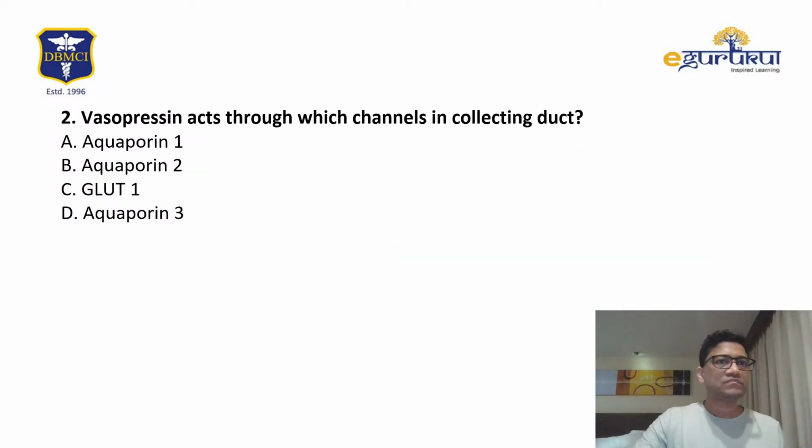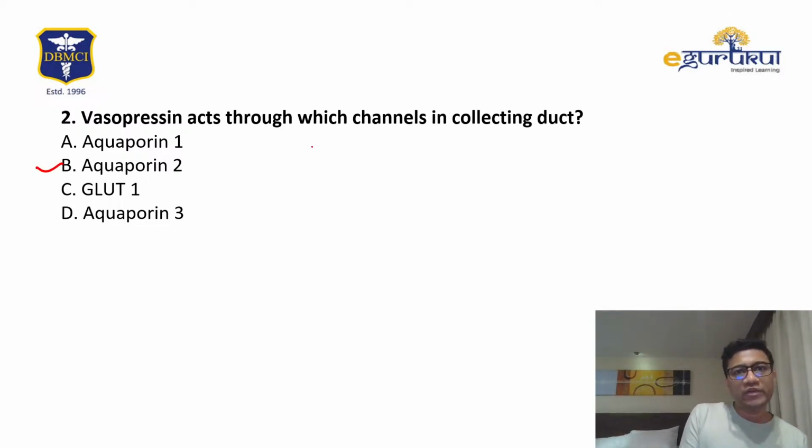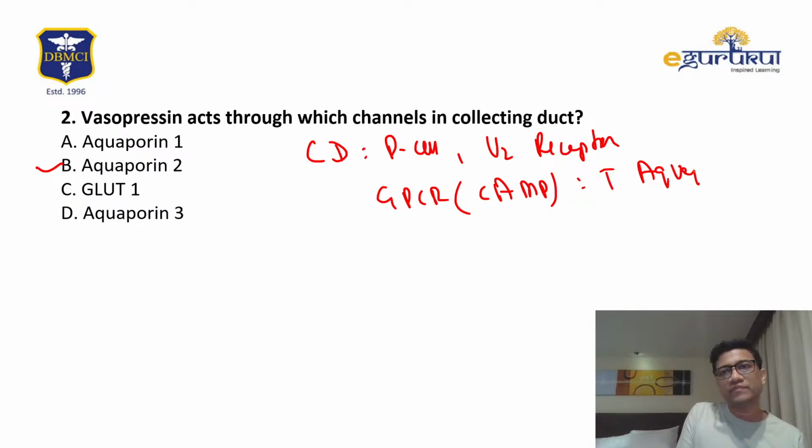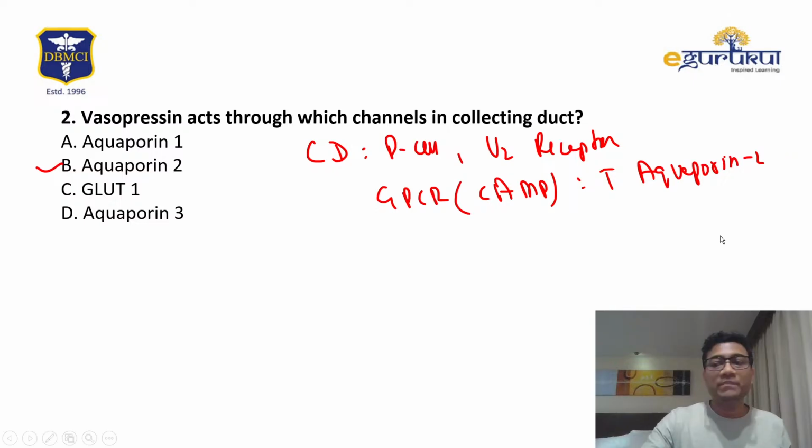Now, vasopressin, I already discussed it: it acts on the collecting duct P cells via the V2 receptor, a GPCR, with cyclic AMP, and increases aquaporin 2. So the answer should be B. B is the right answer in this case.